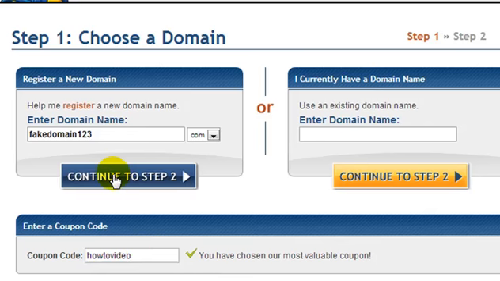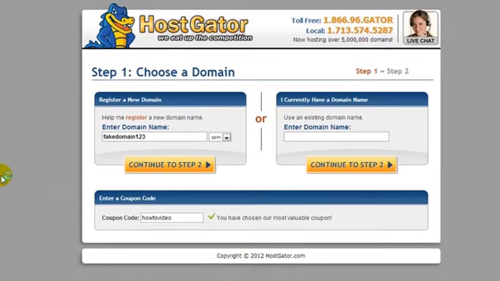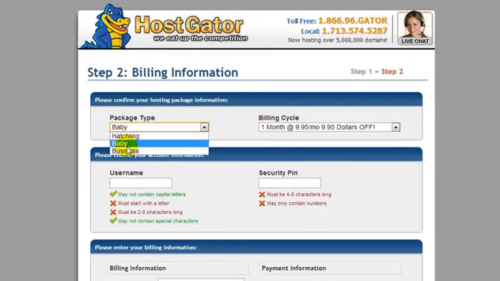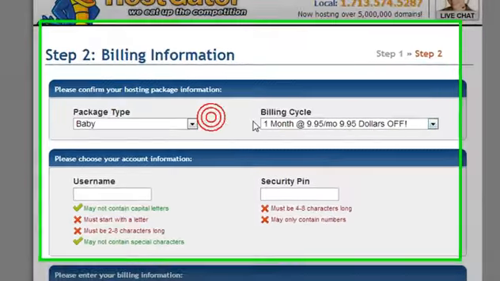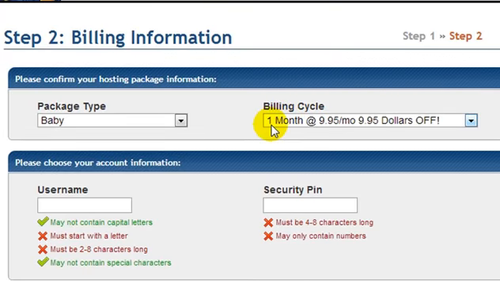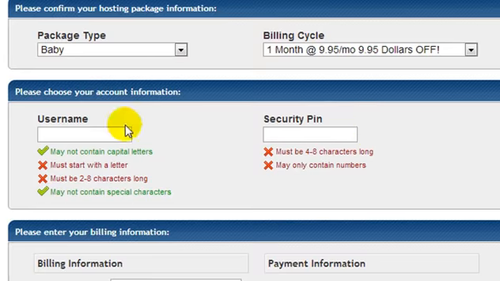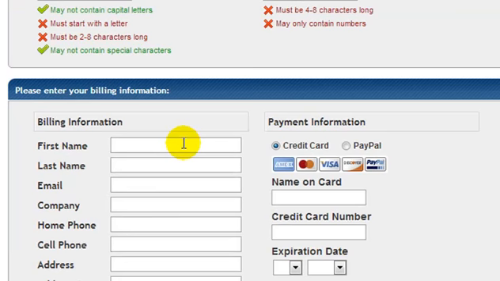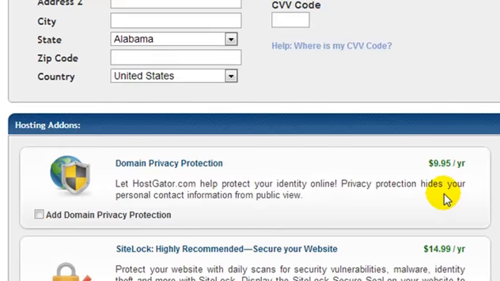If you click continue to step number 2, you're going to see that up here we can change our package. And we have the billing cycle. It's currently set to 1 month. Let me scroll down. Obviously, we'd enter a username, our billing information, etc.